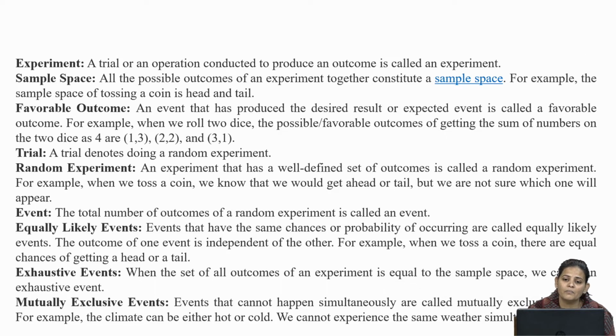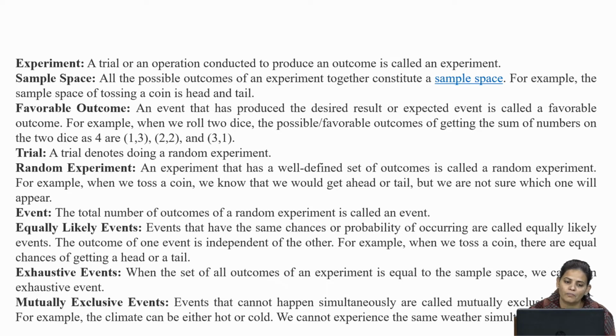Then there is some terminology which is very important to know before going further in the description of probability. There are some concepts which we need to know. First, experiment. What is an experiment? A trial or an operation conducted to produce an outcome is called an experiment. Then sample space. All the possible outcomes of an experiment together constitute the sample space. For example, if we toss a coin, then the sample space will be head and tail.